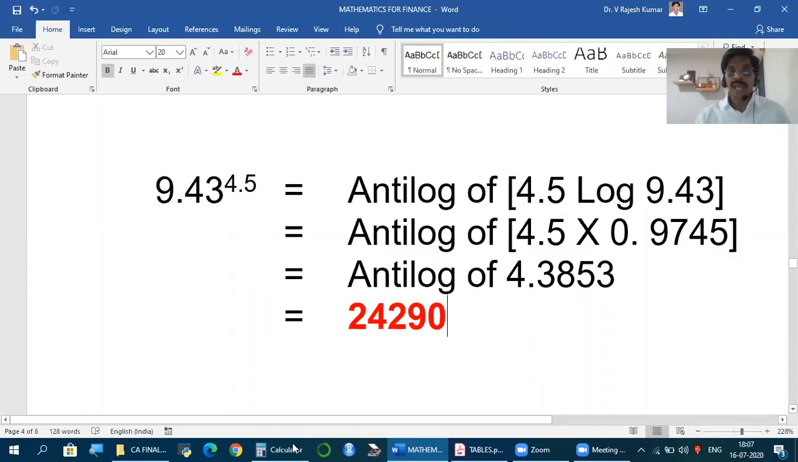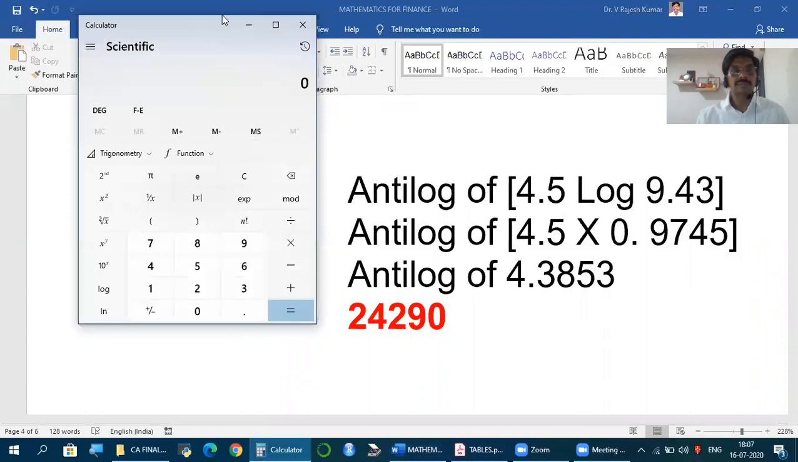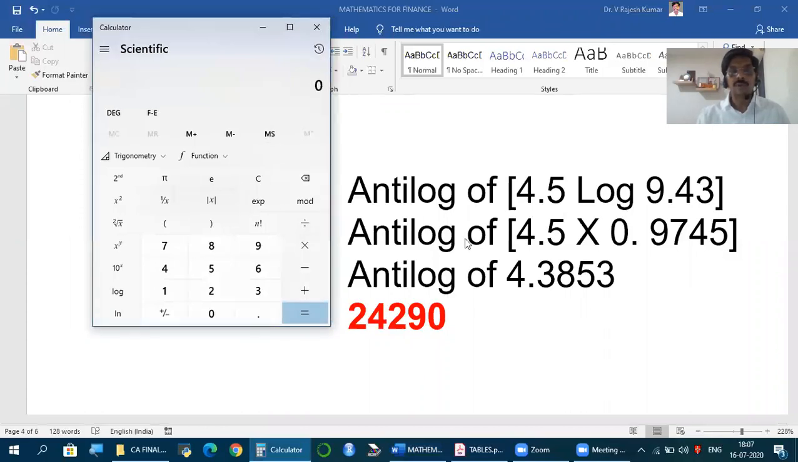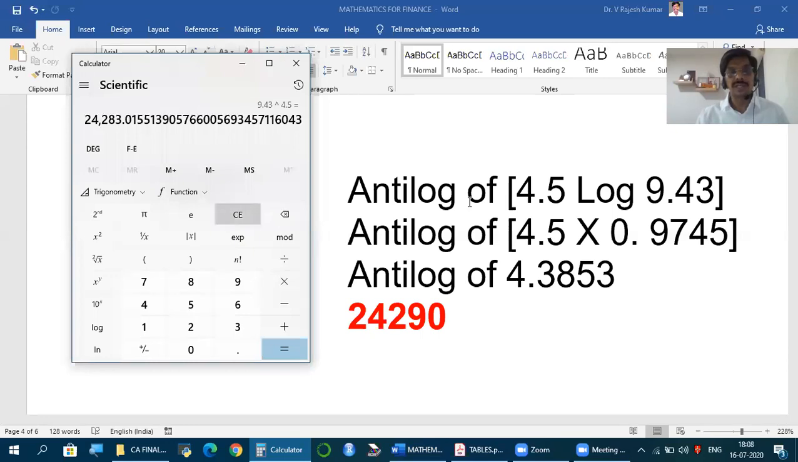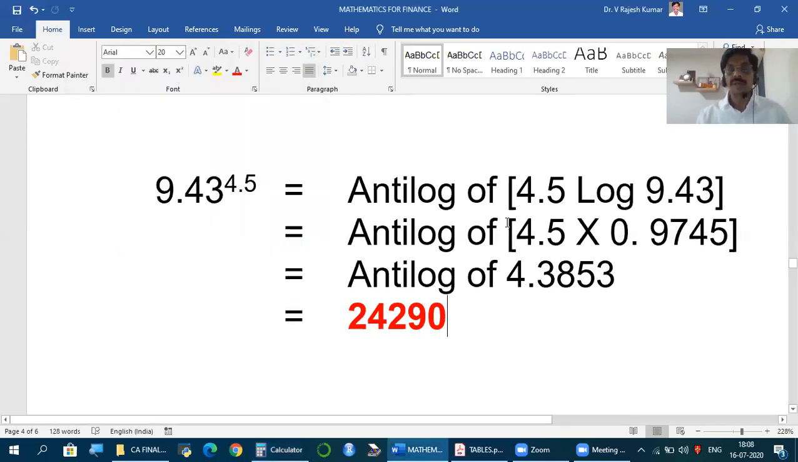So what's the actual answer? If I take 9.43 to the power of 4.5, 24,283, I'm getting 24,290. Fine. So that much of small variation will be there, but without having a need for a scientific calculator. If you have a scientific calculator, it's simple. Just one small application where we won't have access. That is where the constraint is. If not, then all this is not a requirement for us at all.